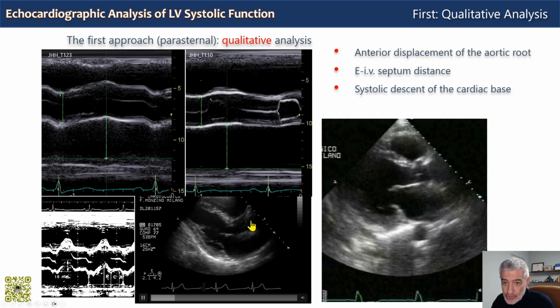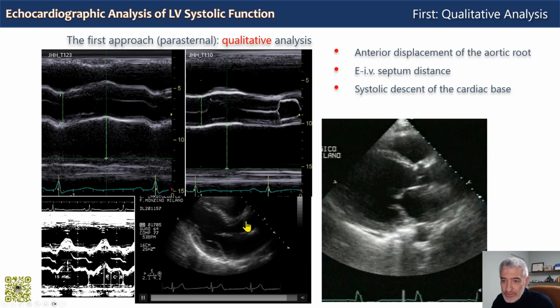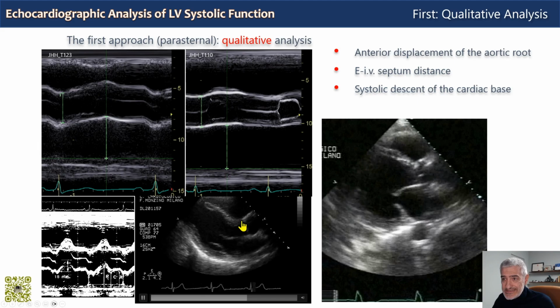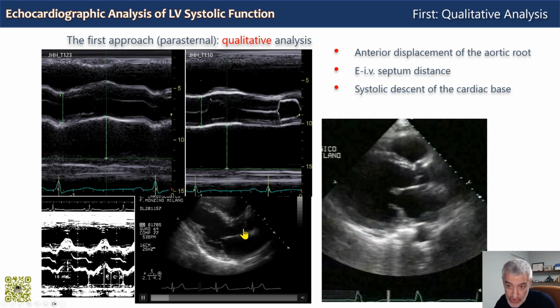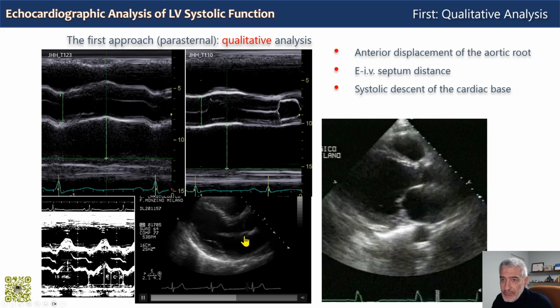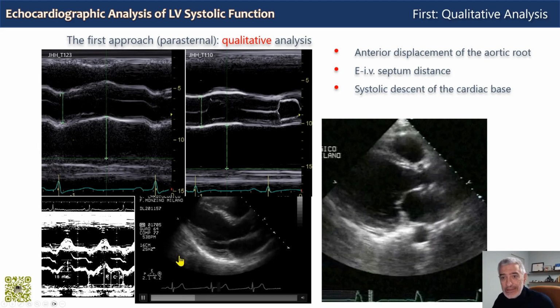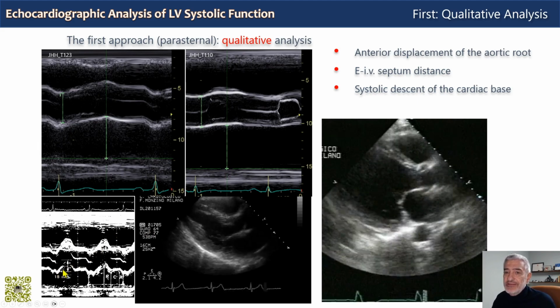So it follows that the anterior movement of the aortic root is determined in systole by the amount of left ventricular stroke volume. If you reduce the velocity of the M-mode scan, like here, you can appreciate this anterior movement.